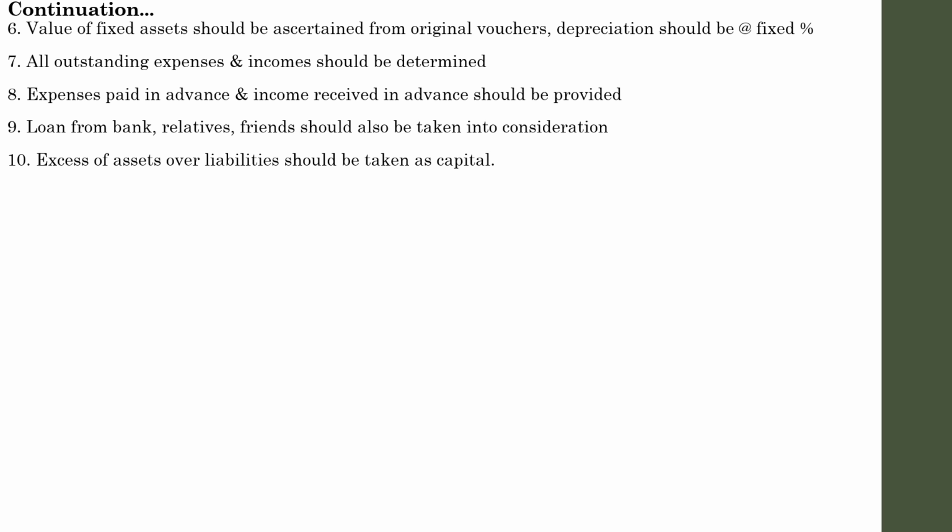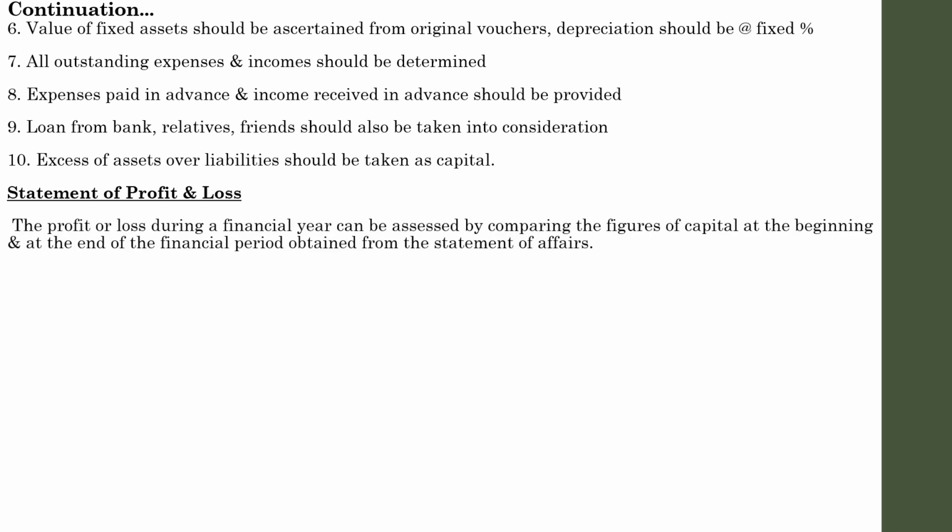So let us go to the next one. Next one means now we were discussing the statement of affairs method. Under statement of affairs, you have to prepare two statements. First one is the statement of affairs itself. We have discussed that concept in detail. We will discuss the practical area once we have discussed the second step, that is statement of profit and loss. These two have to be prepared in order to identify the profit of a concern that follows a single entry system. So what is meant by statement of profit and loss account?